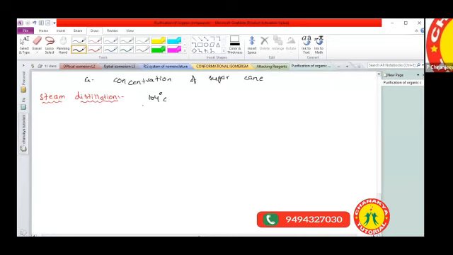Sir, which types of liquids can be separated? For example, orthonitrophenol and para-nitrophenol.